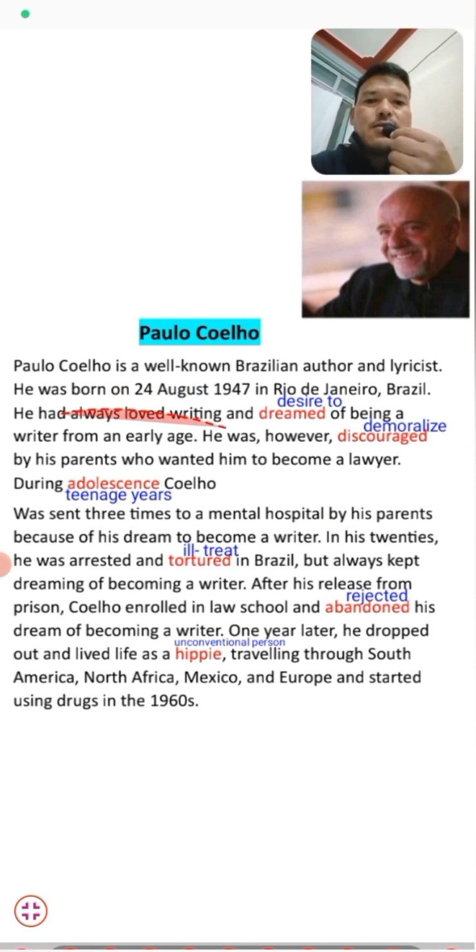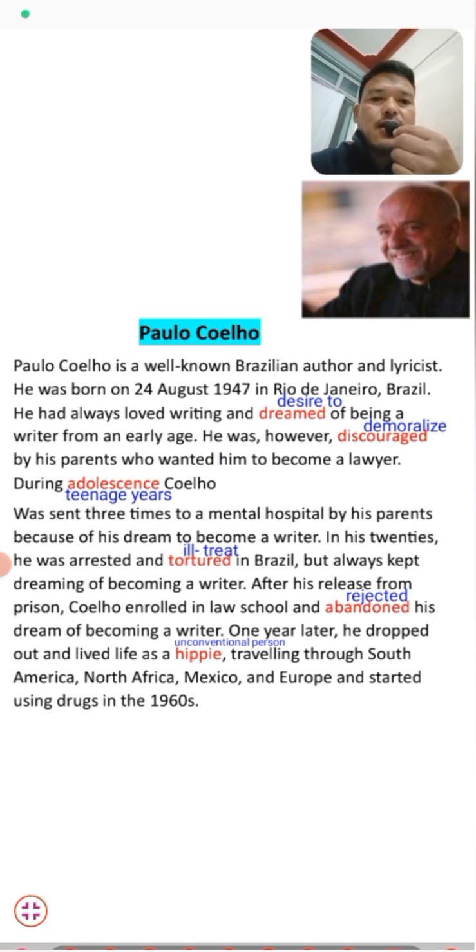He had always loved writing and dreamed of being a writer from an early age. Since his childhood, students, Paulo Coelho wanted to become a writer. He used to dream of becoming a writer.